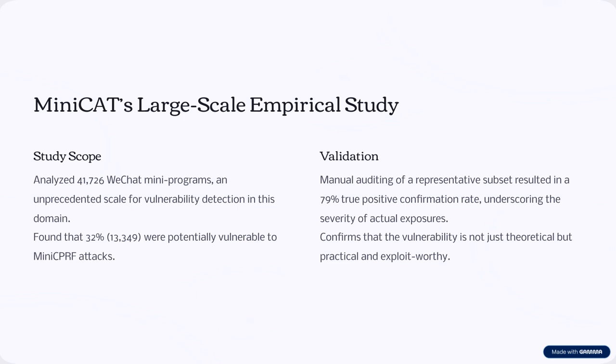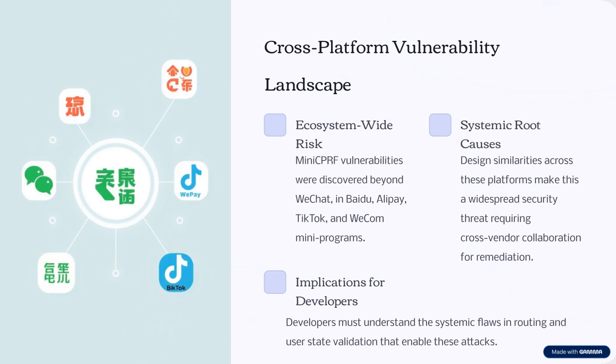Validation: manual auditing of a representative subset resulted in a 79% true positive confirmation rate, underscoring the severity of actual exposures. This confirms that the vulnerability is not just theoretical, but practical and exploit-worthy. Cross-platform vulnerability landscape: ecosystem-wide risk. MiniCPRF vulnerabilities were discovered beyond WeChat, in Baidu, Alipay, TikTok, and WeCom mini programs.